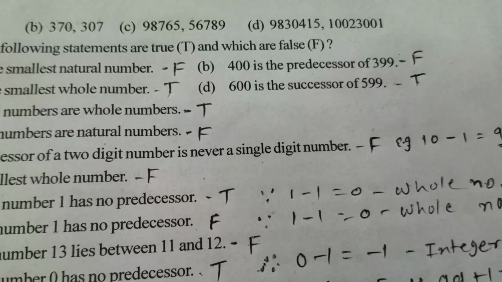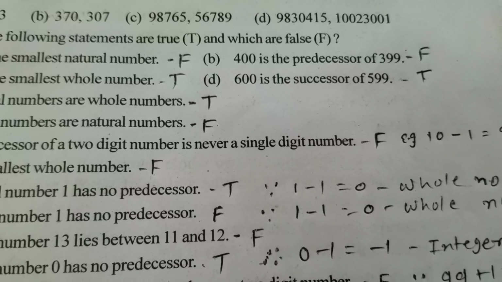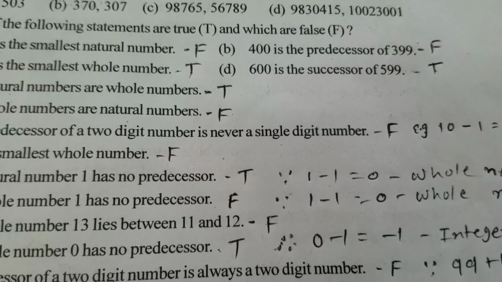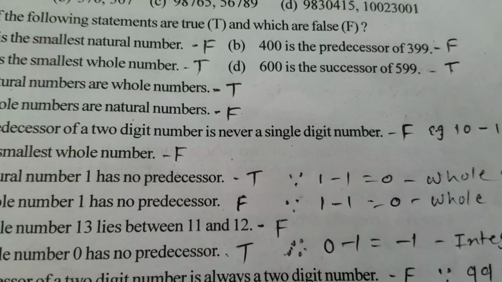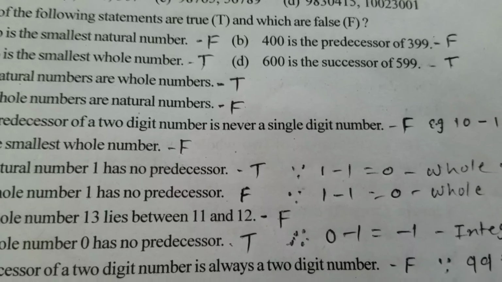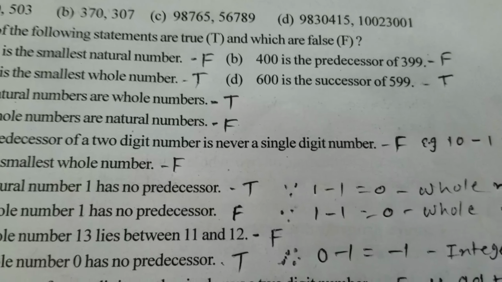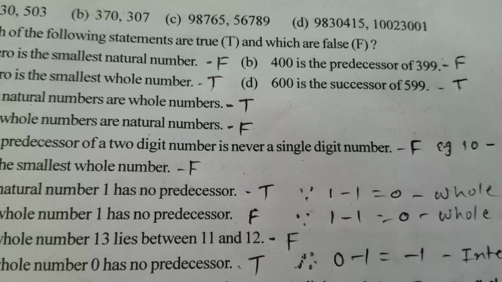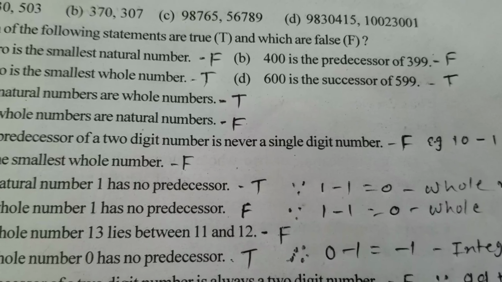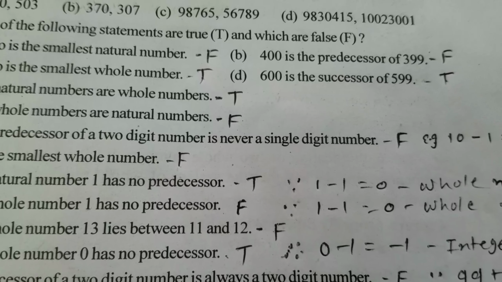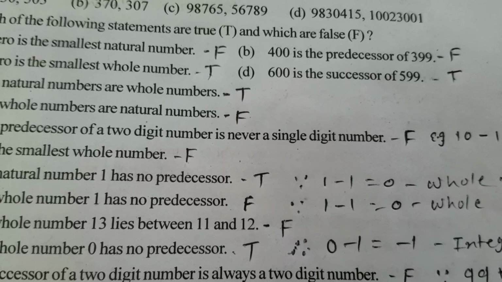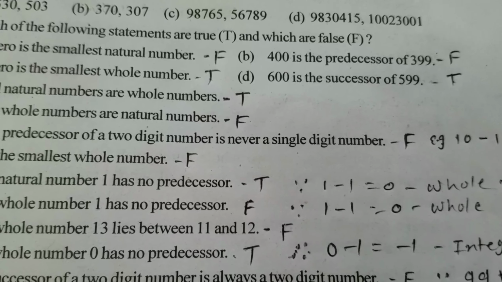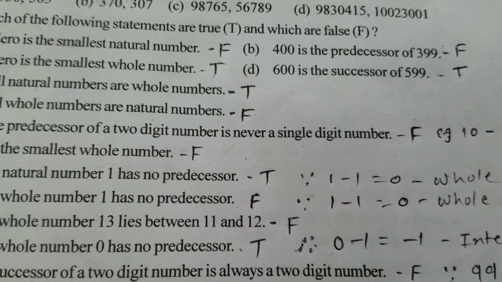Now look B. 400 is the predecessor of 399. Predecessor means what? You have to subtract 1 from the given number. So here, suppose you have to subtract 1 from 399, you will get 398. 400 is the successor of 399. So our statement B is also false.